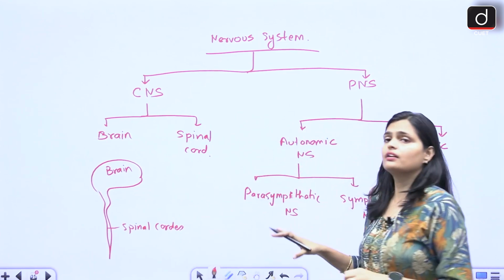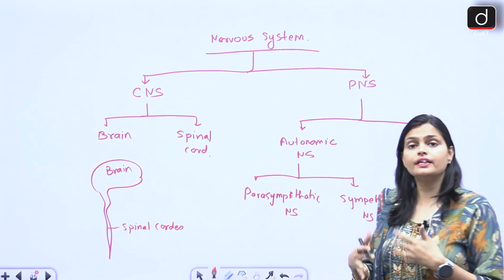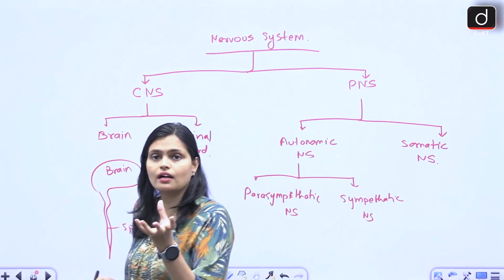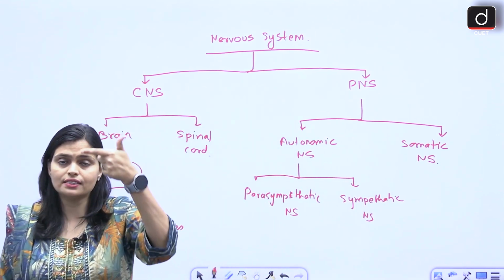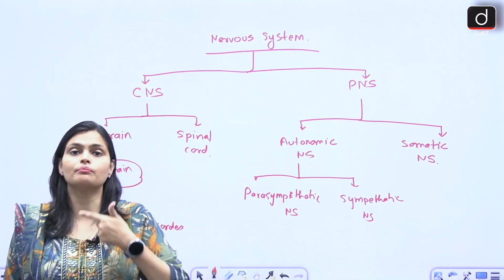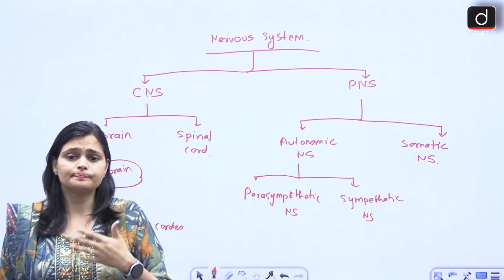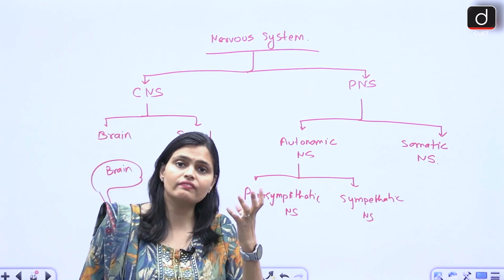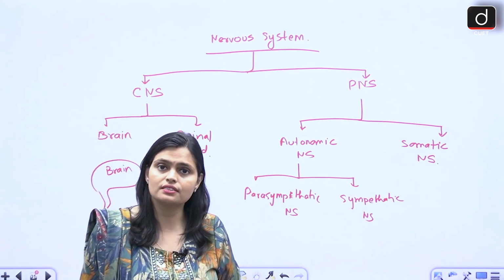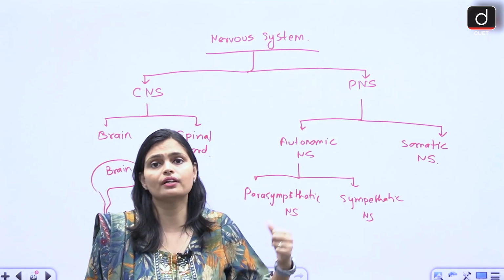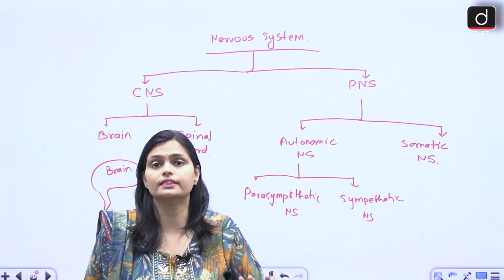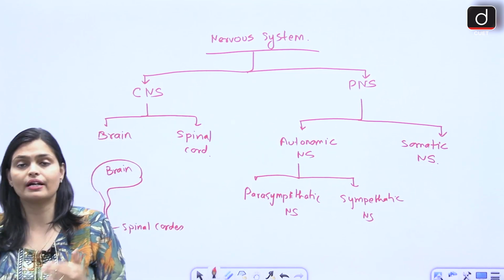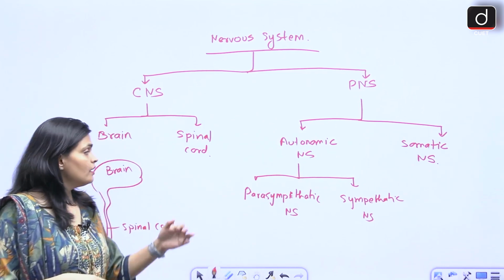Now autonomic nervous system controls our internal body organs. Suppose our stomach is digesting our food, right? Esophagus helps in passing food from mouth to stomach. So how do they perform their function? Obviously when they receive some neuron signals, na. So this autonomic nervous system controls our internal organs. तो जो भी हमारे internal organs हैं, they are controlled by autonomic nervous system.